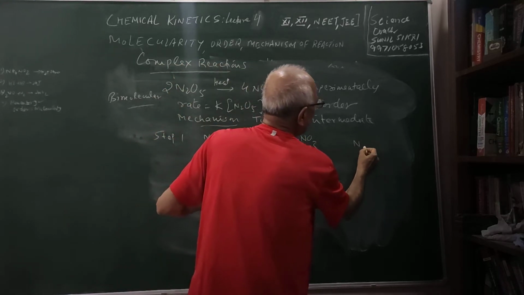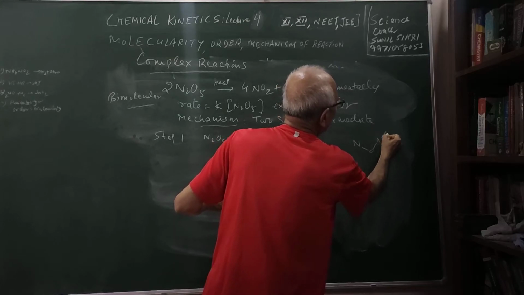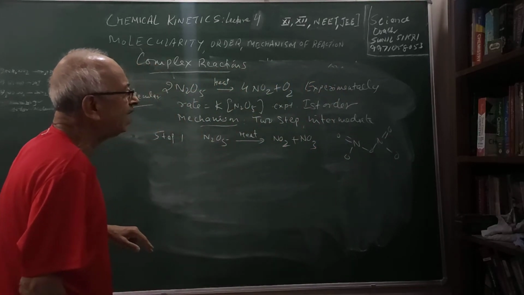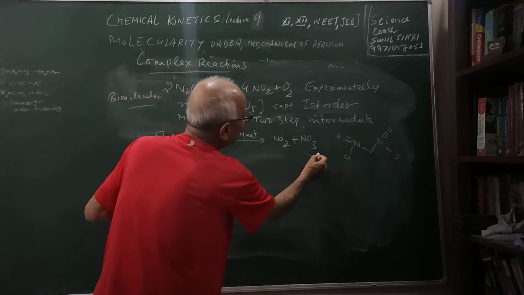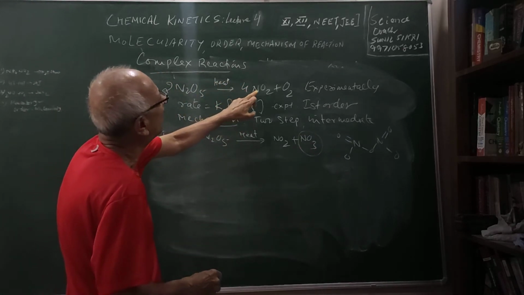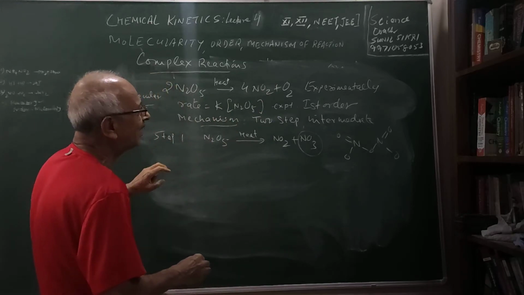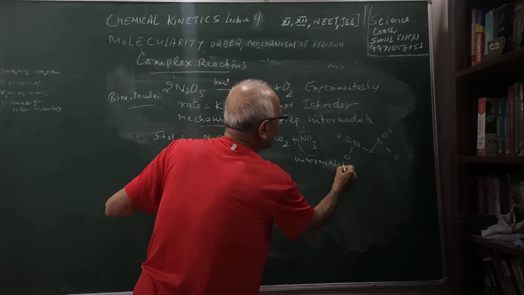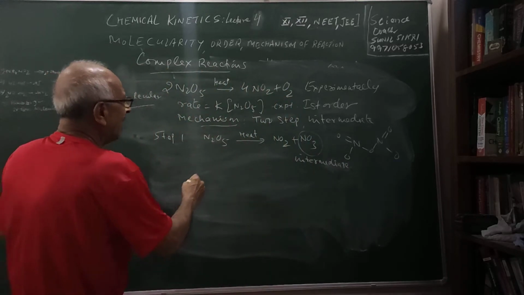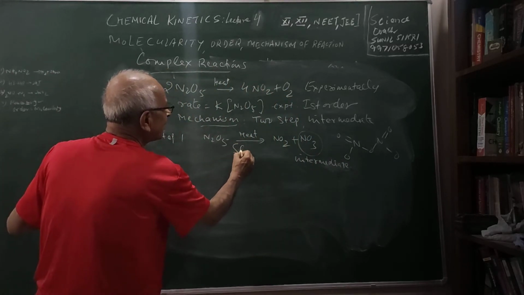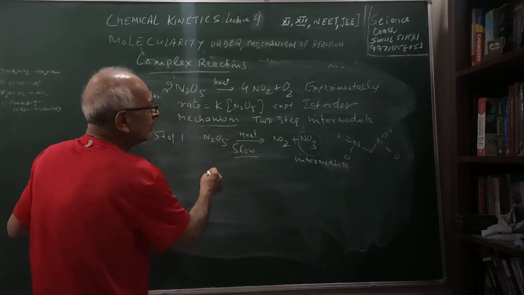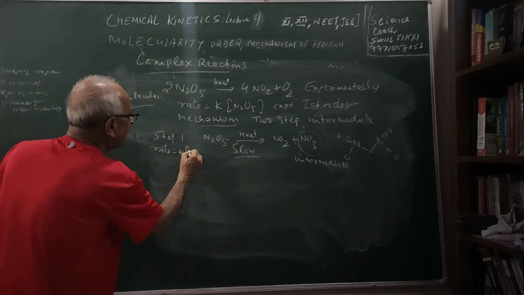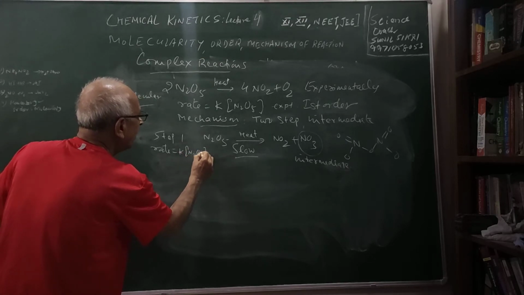You know what is N2O5? You will see, we will study it later. This is a molecule N2O5. Now here you can see that this is not involved in the final reaction which we have given. So it is an intermediate which does not appear in the reaction. Now this is the slowest step, a slow step. So the rate is always determined by the slow step, which is something like this, first order.